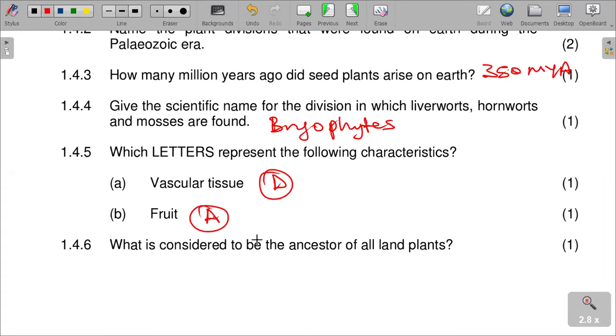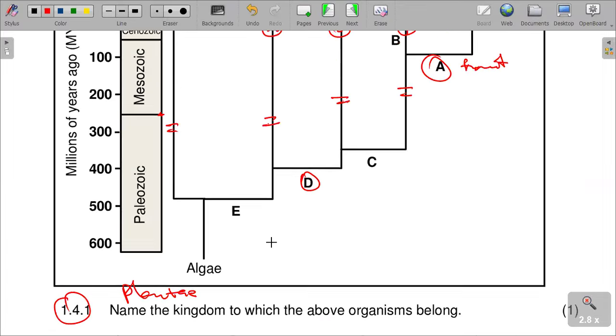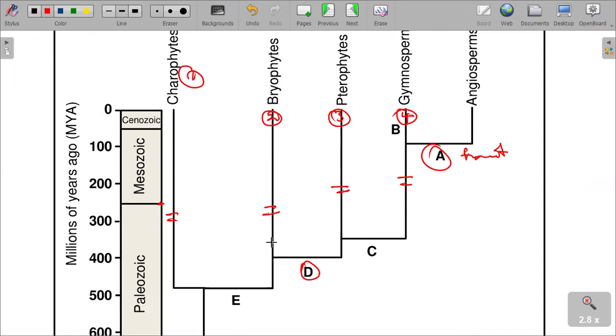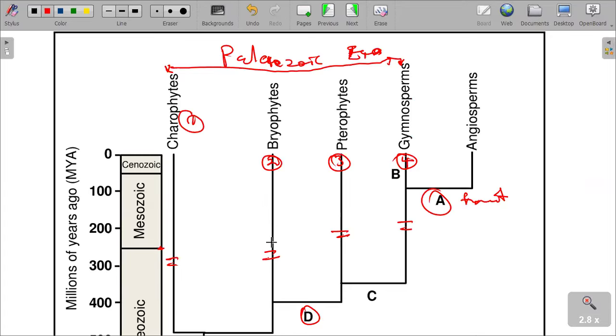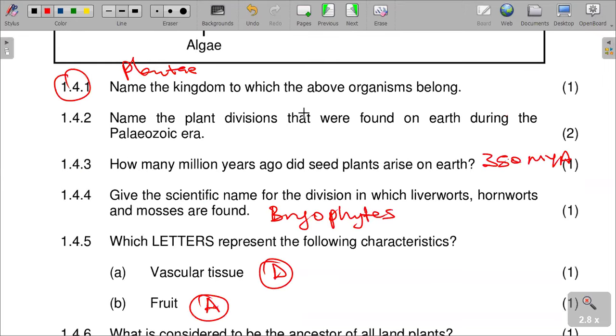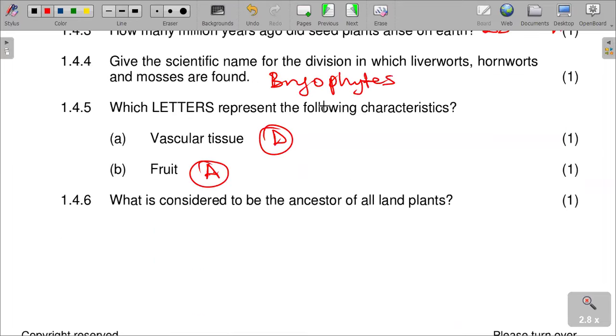And then what is considered to be the ancestor of all land plants? The ancestor of all land plants is actually considered to be the bryophytes, which is where all of them are coming from. They are all germinating from the bryophytes.